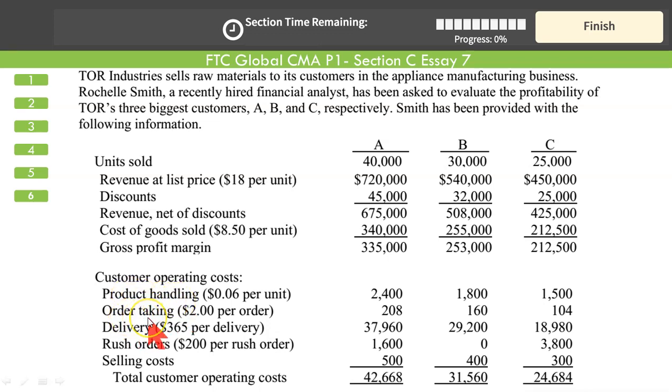Then we have order taking cost. If your customer places many frequent orders, every order costs $2. By increasing the order size, fewer orders but larger quantity. Maybe they used to buy 1,000 units per order. If they order 5,000 units per order, our ordering cost will reduce. So for order taking we can increase the size of the order, just like in product handling.